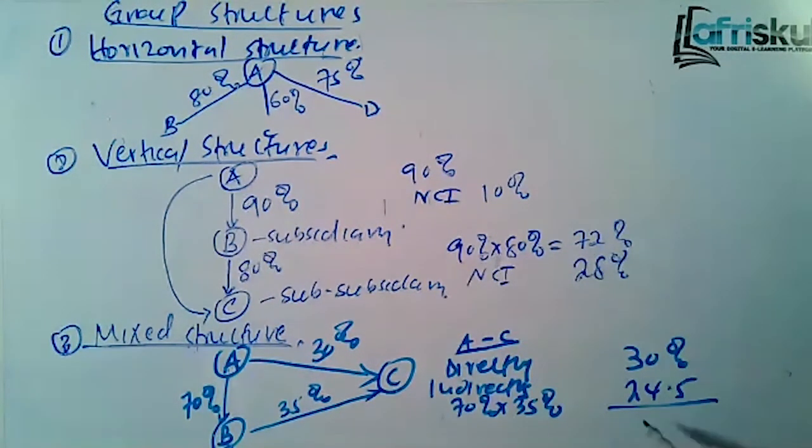That means the total will be 54.5%. Has that changed your decision now? So C is also a subsidiary to A. It can be a subsidiary, it can be an associate. It controls directly 30% and then indirectly through B 70% of the 35%.